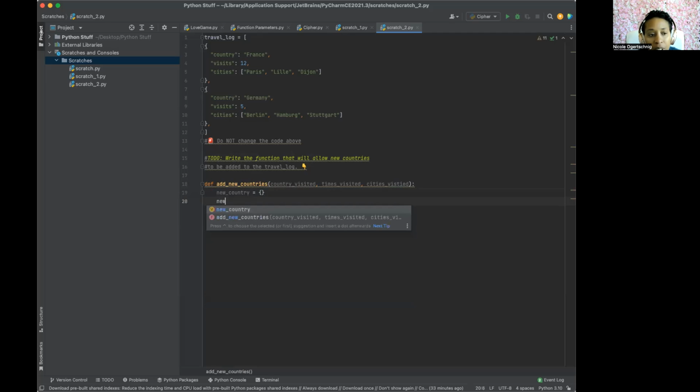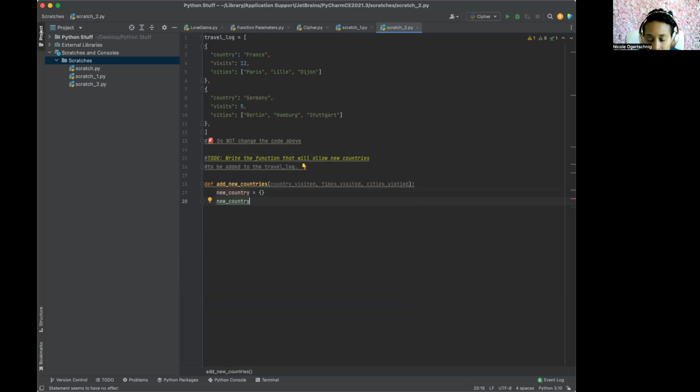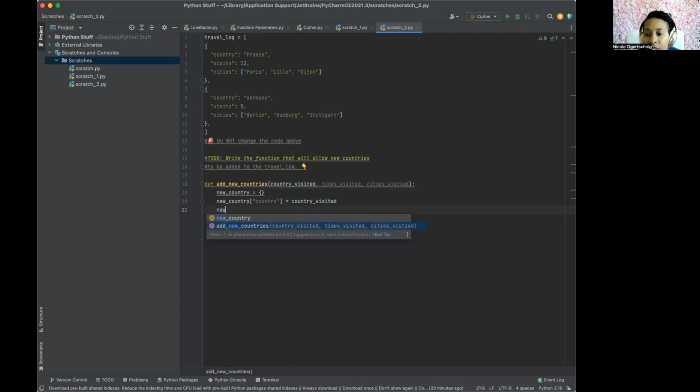So we're going to put new country, because we needed to know what we're doing here. Okay, and then we're going to put in our hard brackets. There we go. And then so when it knows that the country, it's country, and then country visited. No, we don't need a comma after that. For some reason, I thought we did.